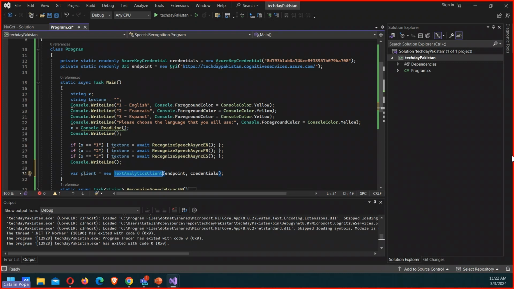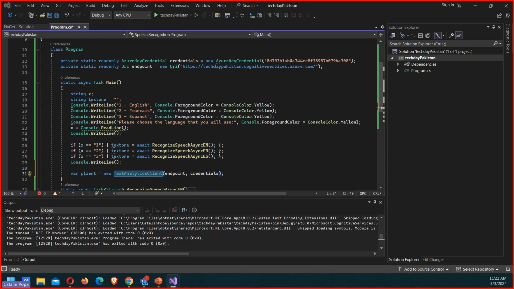If you remember when we first demonstrated the application, it will also have this function in which we'll look at the text and we'll say, hey, you're speaking in a negative mode or a positive mode or a neutral mode, right? We're going to do the same thing here as well.